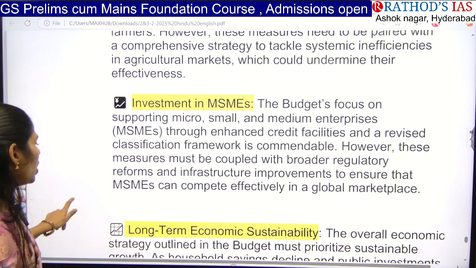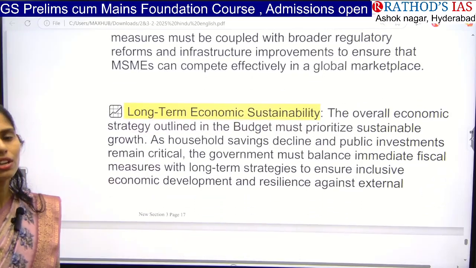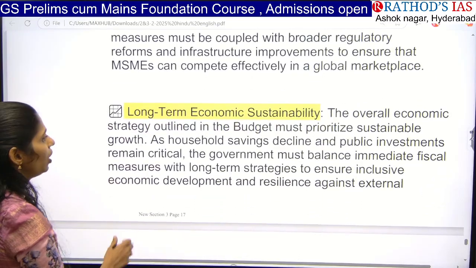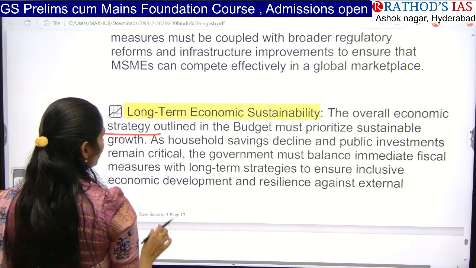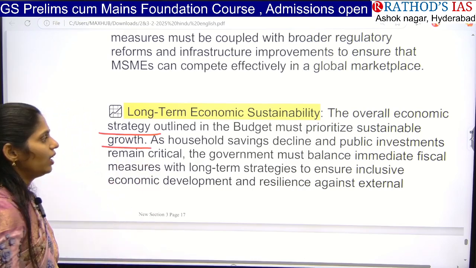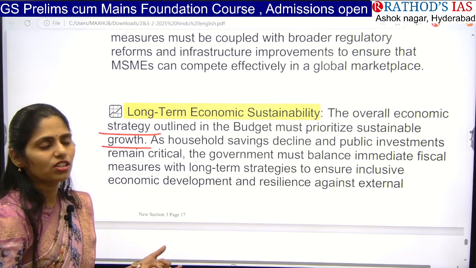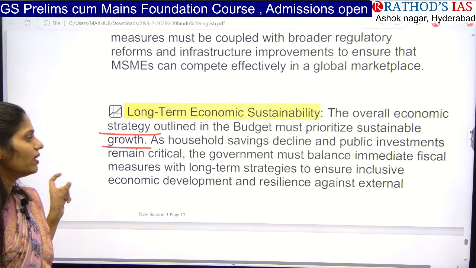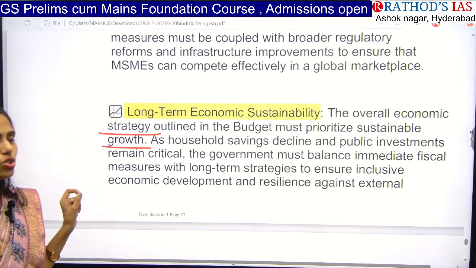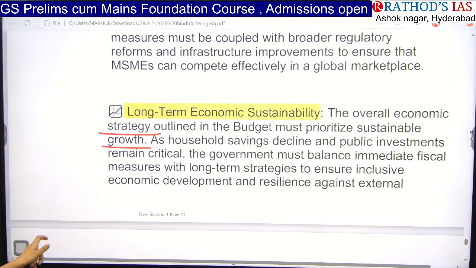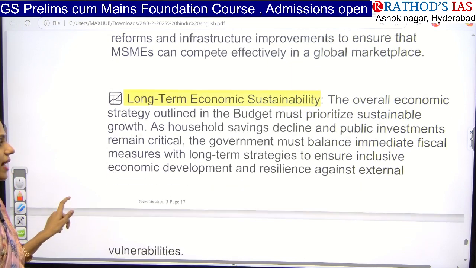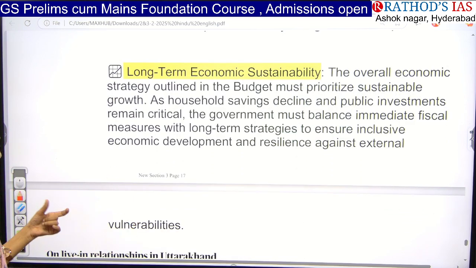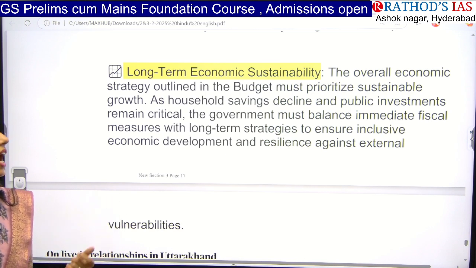And the next one is long-term economic sustainability. We have to focus on an overall economic strategy so that we can prioritize sustainable growth, and also see whether savings are declining or not, and whether public investments are decreasing or increasing. We have to keep an eye on that investment so that we can balance immediate fiscal measures as well as long-term strategies, ensuring inclusive economic development and resilience against external vulnerabilities. These are some of the cautions made in this article.